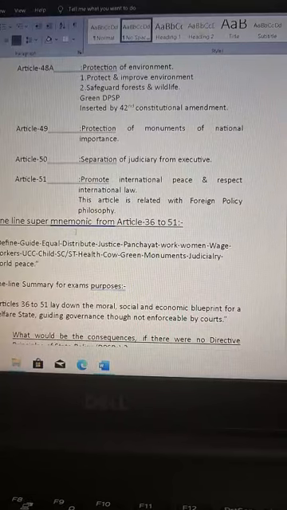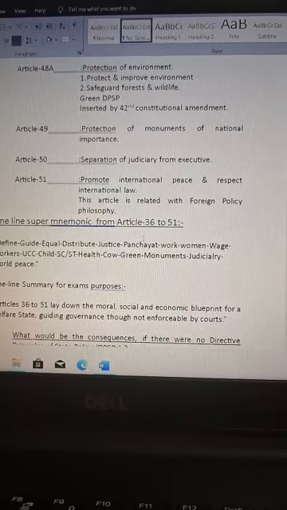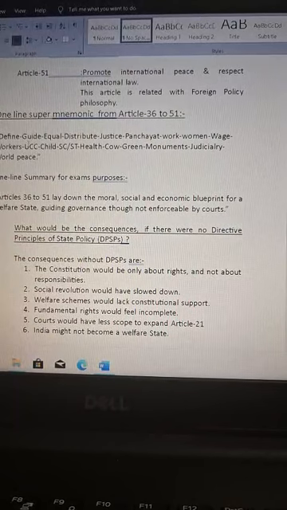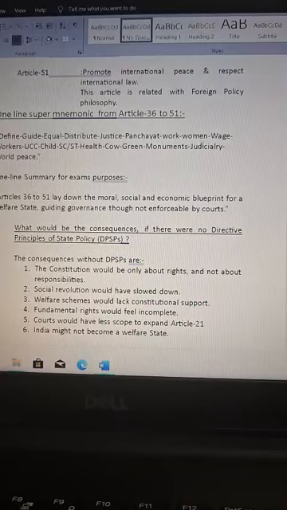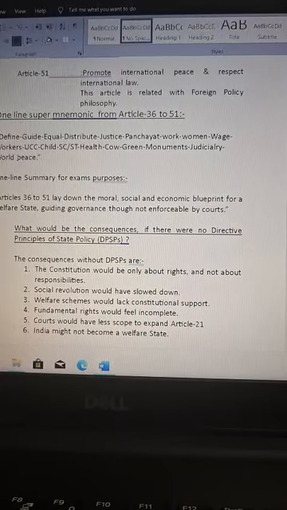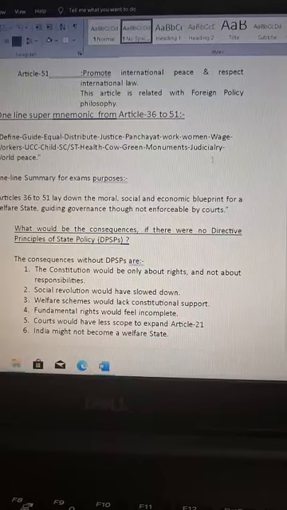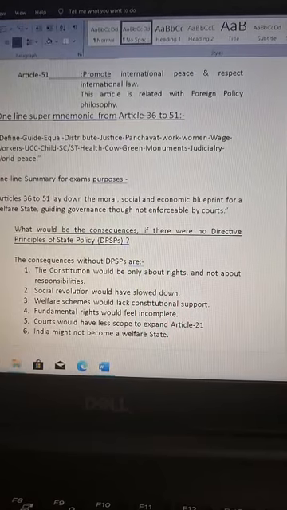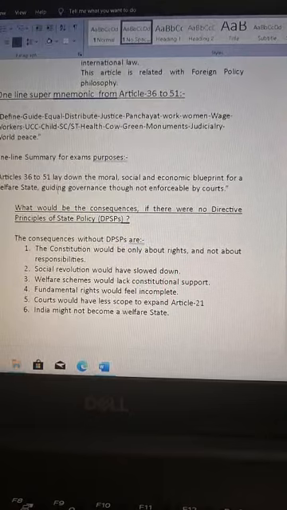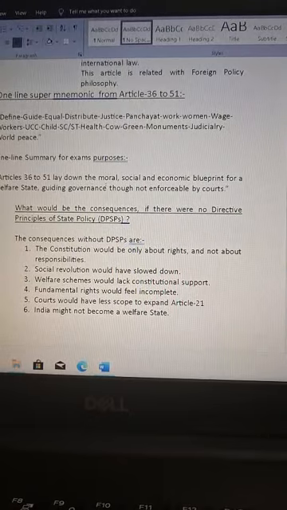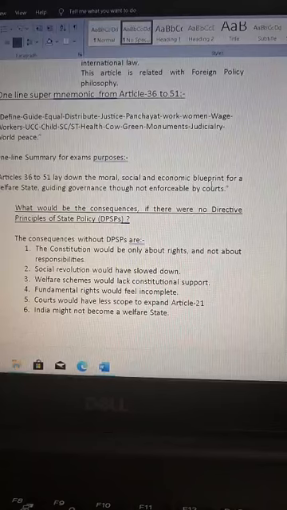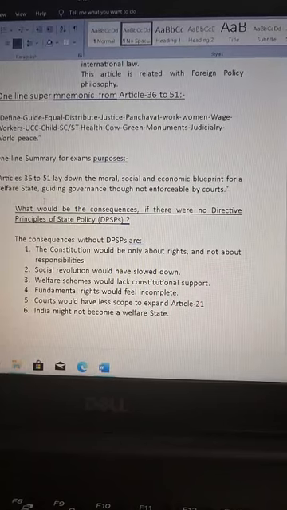One line super mnemonic from Article 36 to 51: define, guide, equal, distribute, justice, panchayat, work, women, wage, workers, UCC, child, SC/ST, health, cow, green, monuments, judiciary, world peace. One line summary for exam purposes: Article 36 to 51 lay down the moral, social and economic blueprint for a welfare state, guiding governance though not